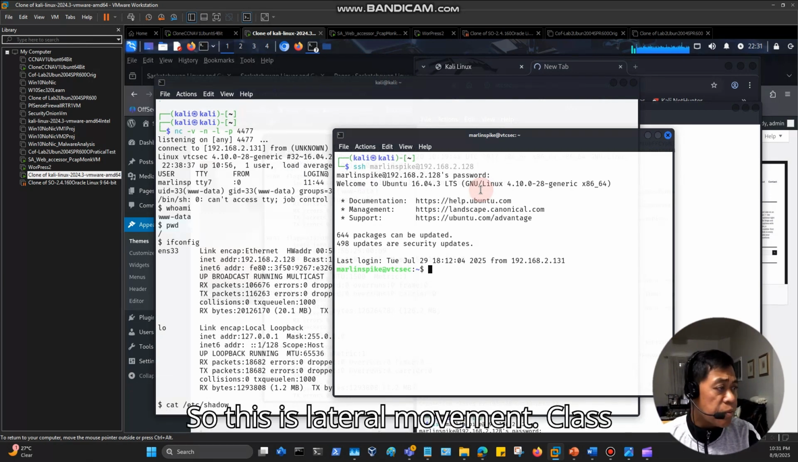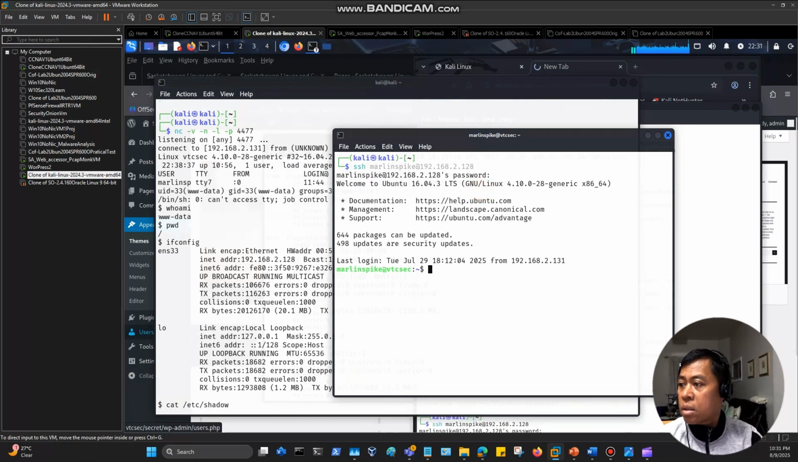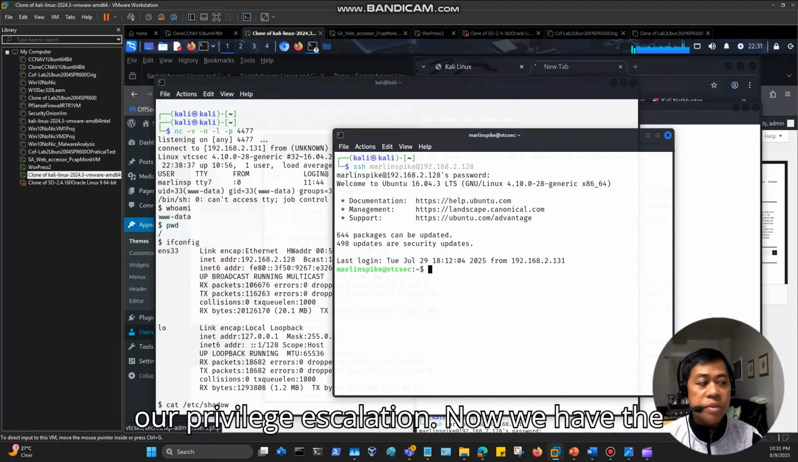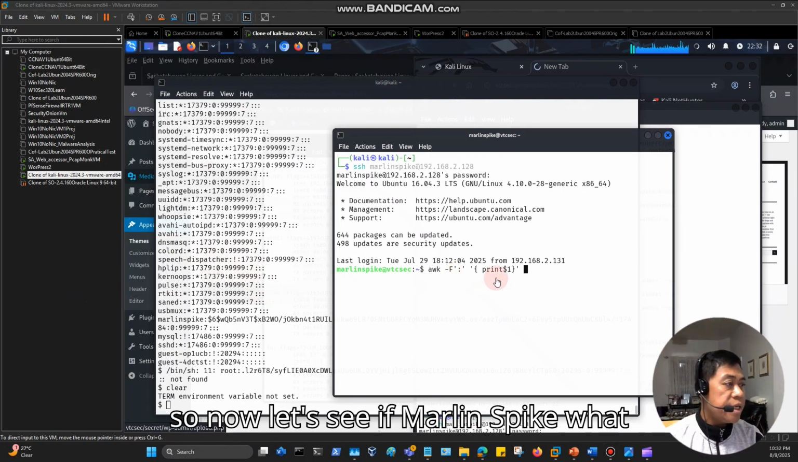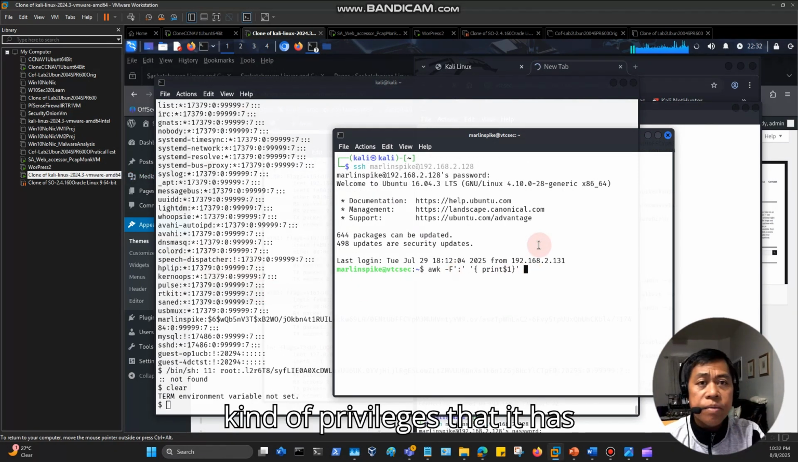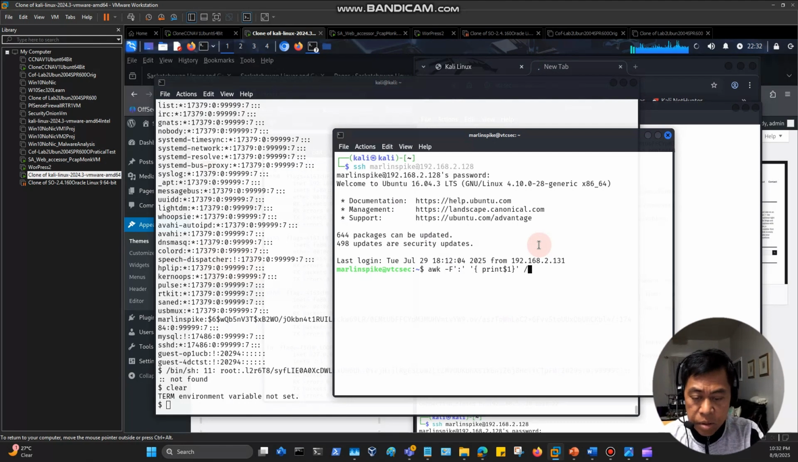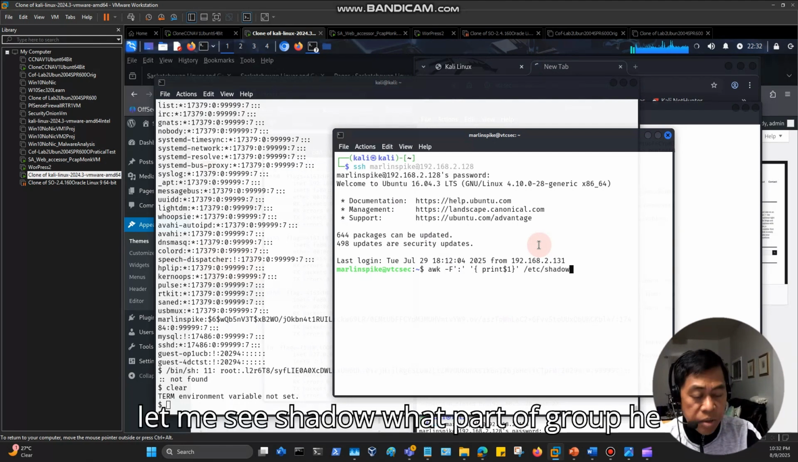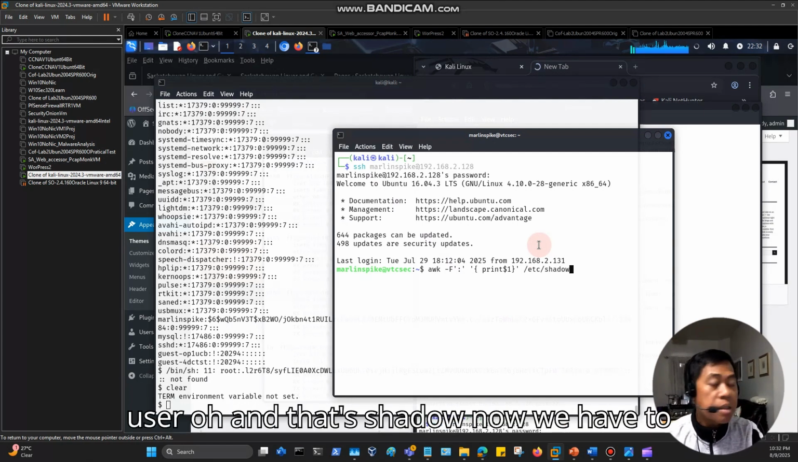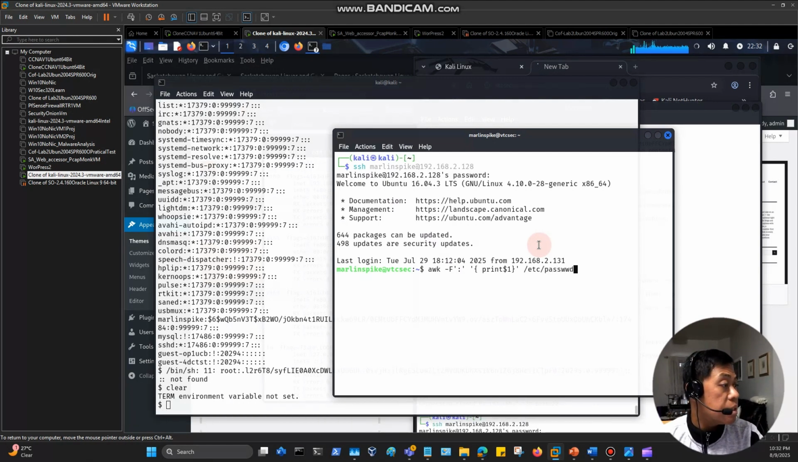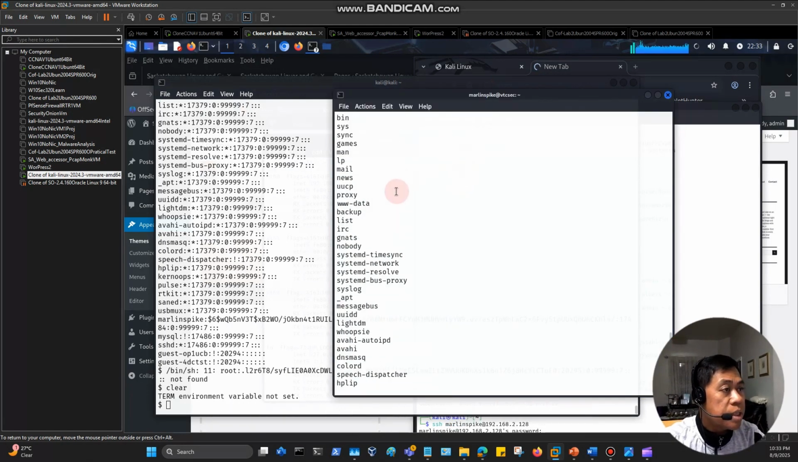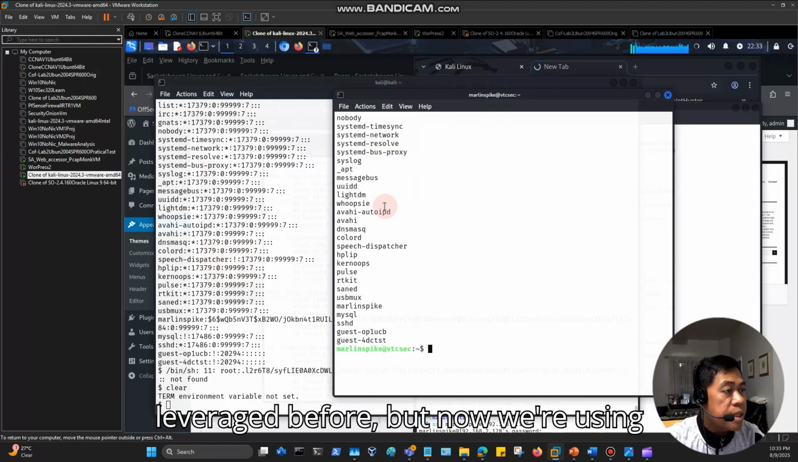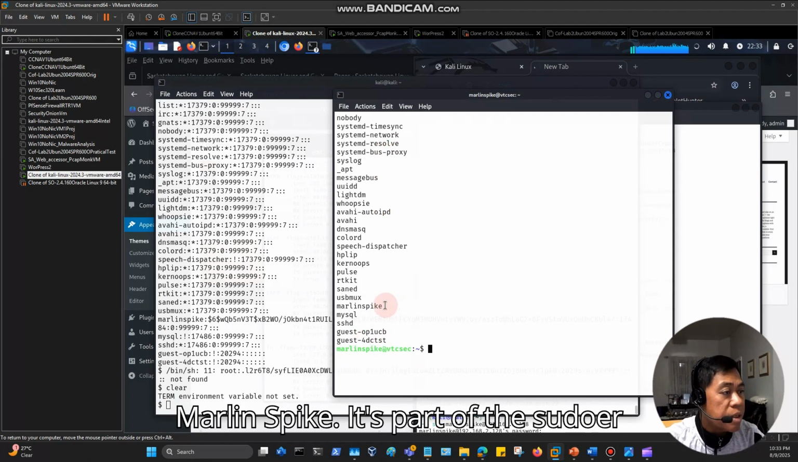So this is lateral movement plus privilege escalation. Now we have user privileges. Let's see what kind of privileges Marlin Spike has, and what groups he is part of. Is he a sudoer or just a regular user? Okay, not shadow now, we have to go to the group file. Okay, so it's part of the sudoers. www-data is the one we leveraged before, but now we're using Marlin Spike, which is part of the sudoers, guys.